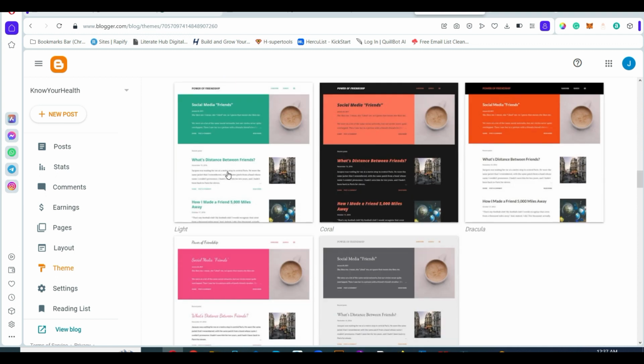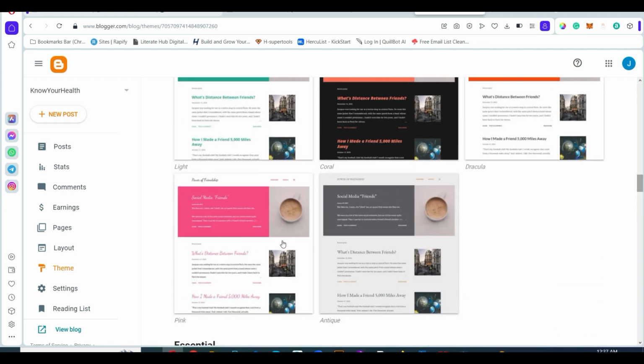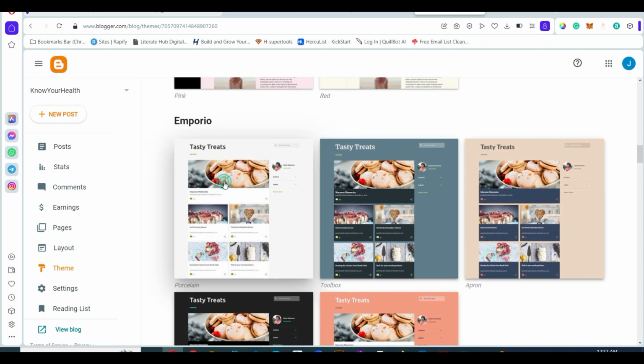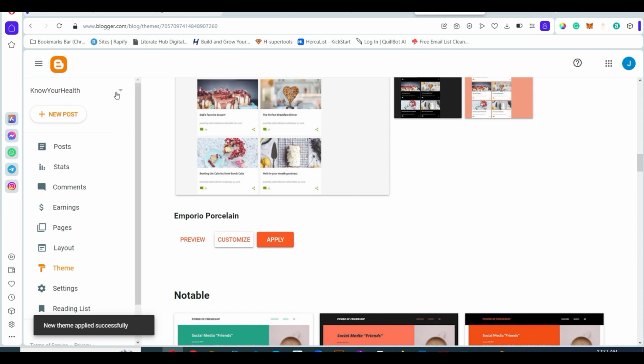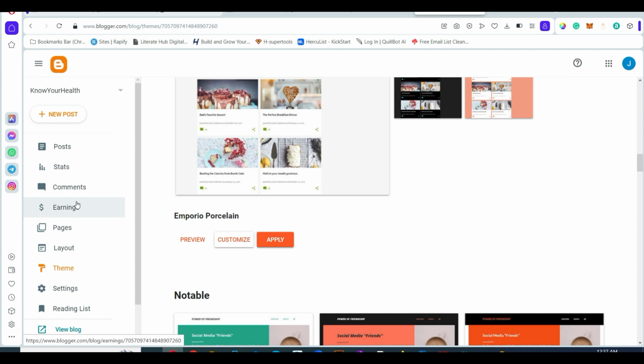Or you can use this or anyone, or this or anyone. Let's use this. This one looks simple. Now apply. Our new theme is there. Okay, beautiful. So this is our site. It's running now, and that's all you have to do.